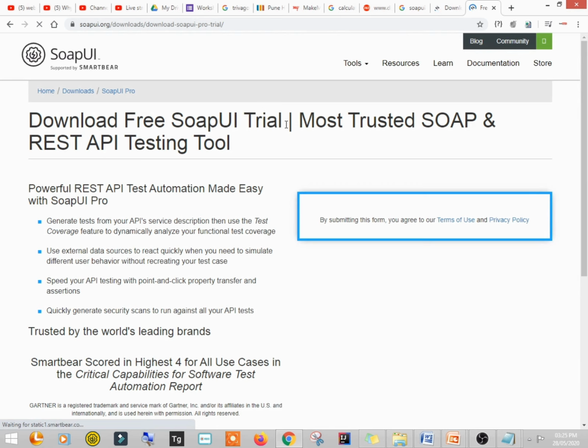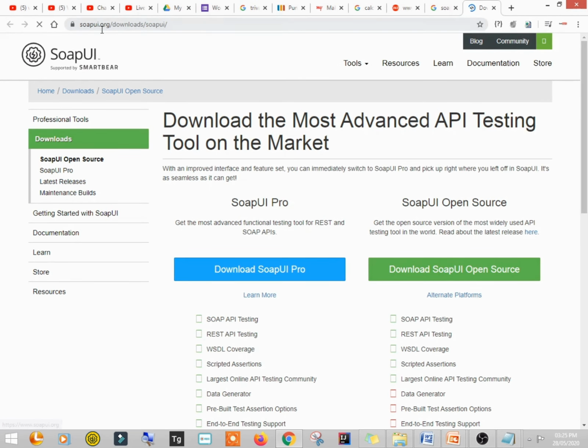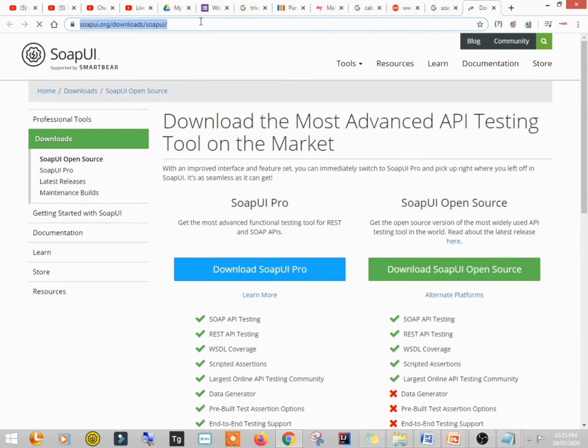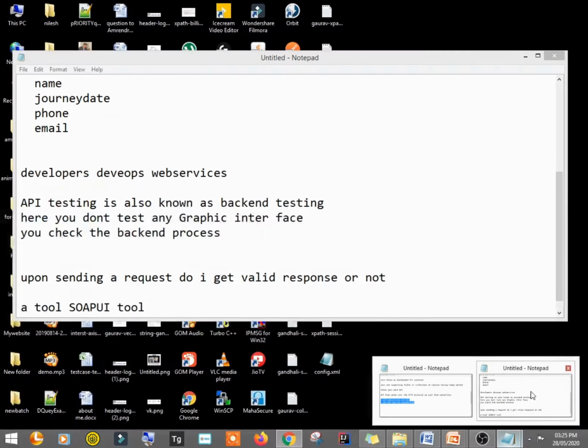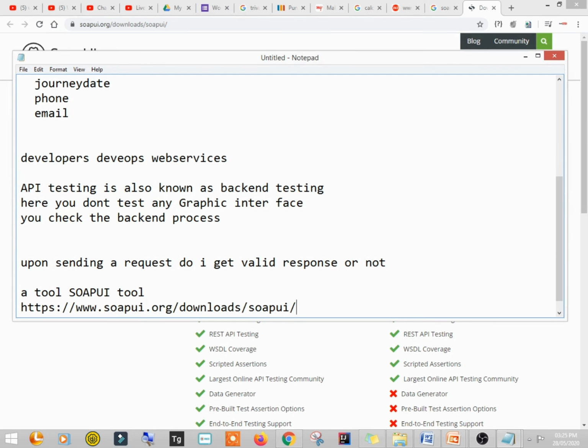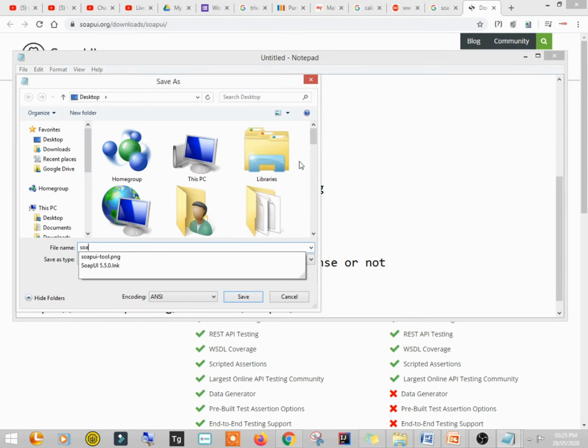Okay, so I think I have landed up on the wrong page. Here. So actually this first link was quite better. So let me just copy it for you, and I'll put it in the notes. Okay, so this is right. I'll be saving it for you. Save as, let's say, SOAP UI day 3.